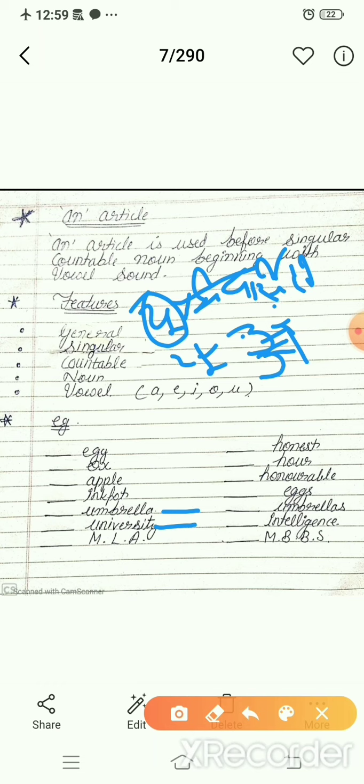Here in university we are not pronouncing it that way, we pronounce it "yoo-niversity". That's why we will fill in "a" here, not "an".